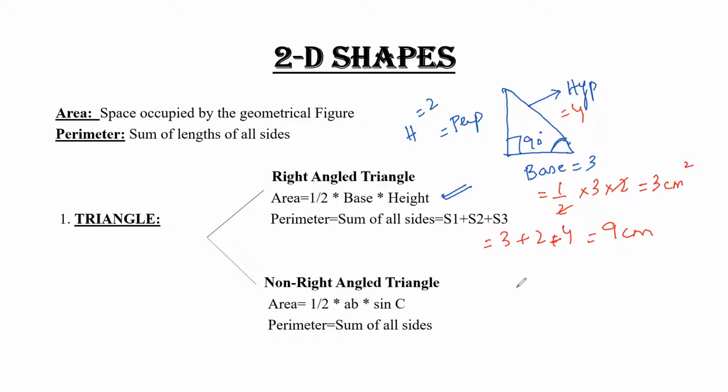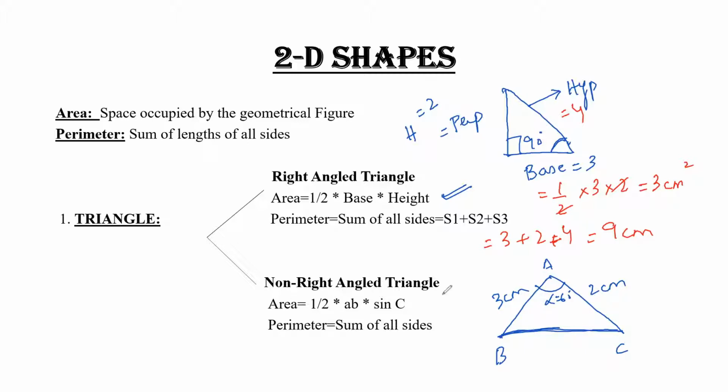Moving on to the next triangle, which is a non-right angle triangle. That means none of its angles is a right angle, that is, of 90 degrees. So this is the shape of a non-right angle triangle. If we consider these angles as, for example, A, alpha, B and C, and you have been provided these sides, like 3 centimeter and 2 centimeter, and alpha is equal to, for example, 60 degrees.